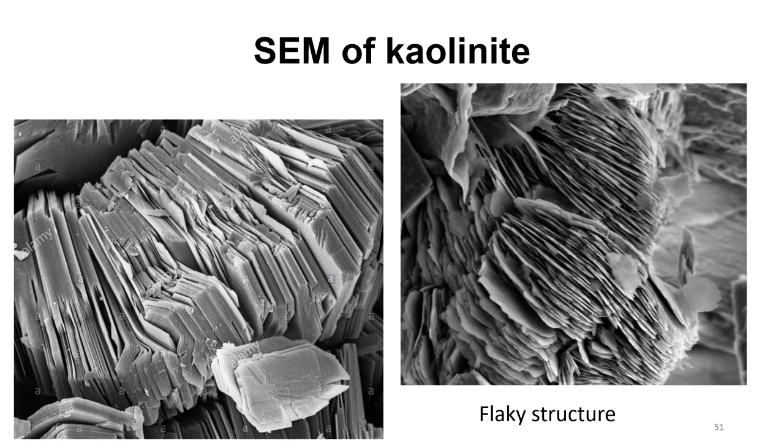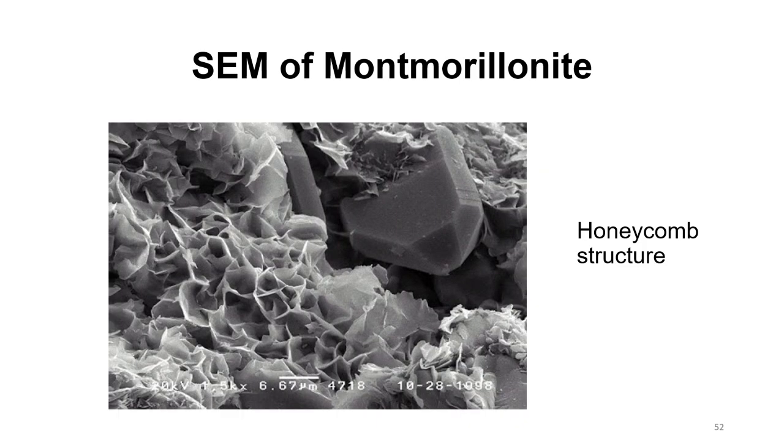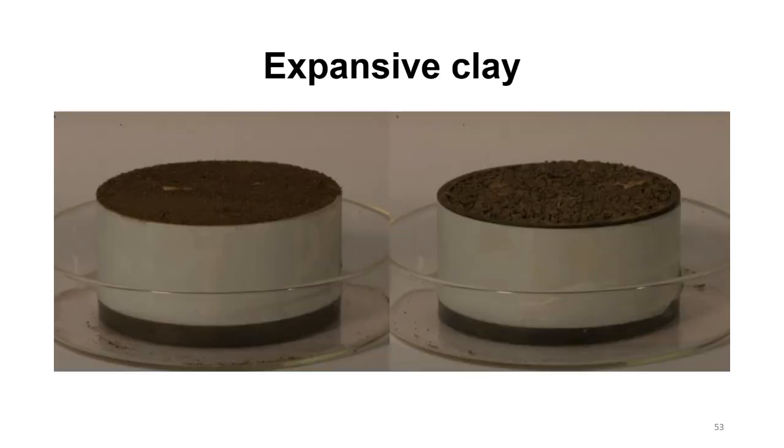So this is how the kaolinite looks. It has a flaky structure, more like a sheet, and the montmorillonite has a honeycomb structure.